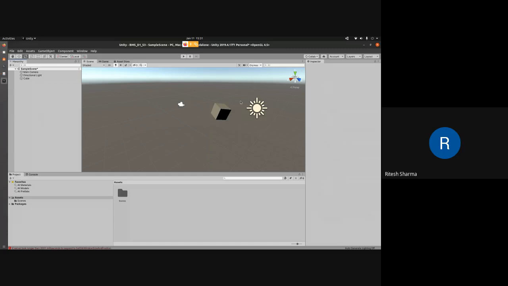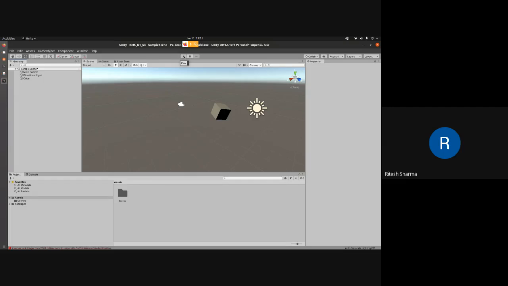Now, for example, right now I haven't put any animation or anything. These symbols here are very common to you all, like for any music player or DVD player, you have such kind of symbols. So play, pause. These are for running your particular application, whatever you are building.